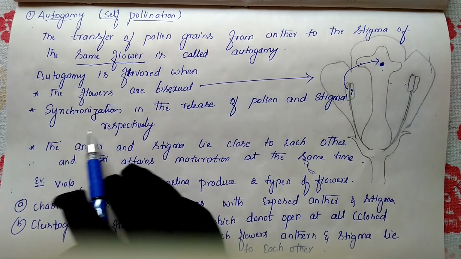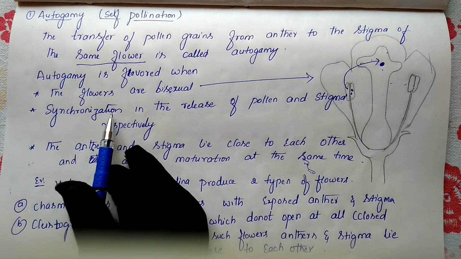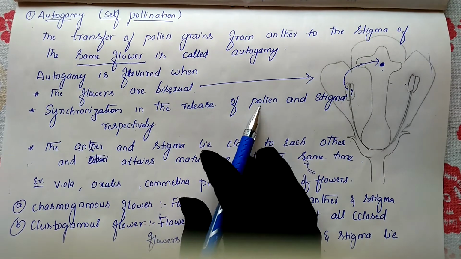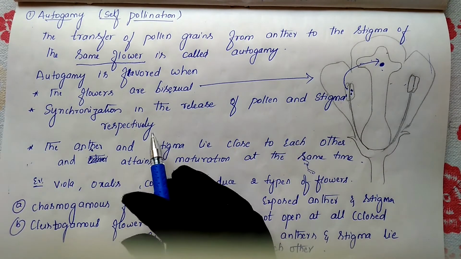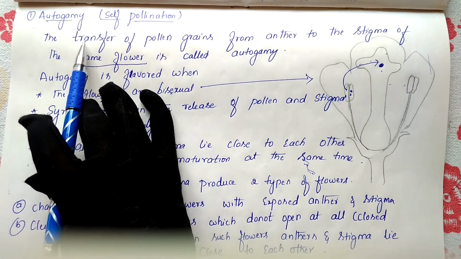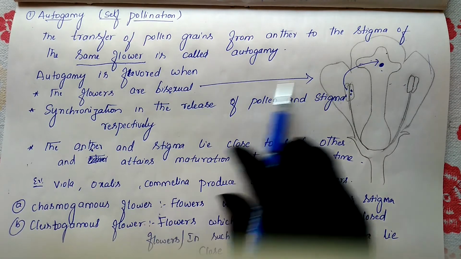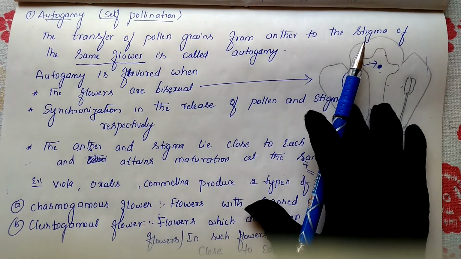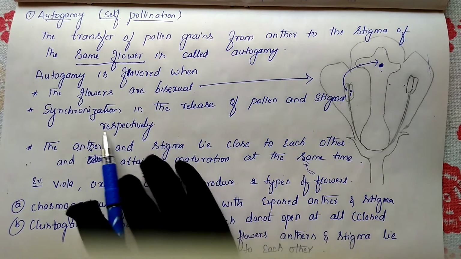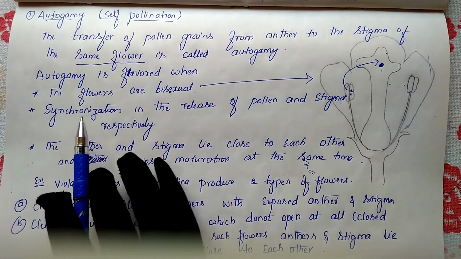Next, synchronization in the release of pollen and stigma respectively. Synchronization means occurring at the same time. Suppose in bisexual flowers the pollen and stigma both release their gametes at the same time. That also helps autogamy. So if the flowers are in a bisexual condition, there is a chance or possibility of autogamy or self-pollination. And next, if the synchronization is at the same time, that means it occurs at the same time.